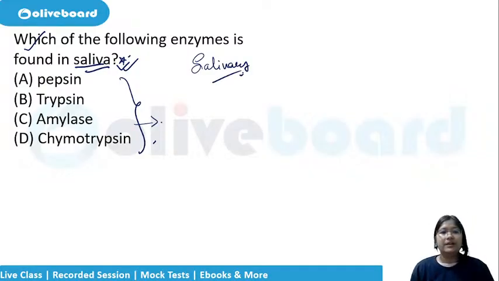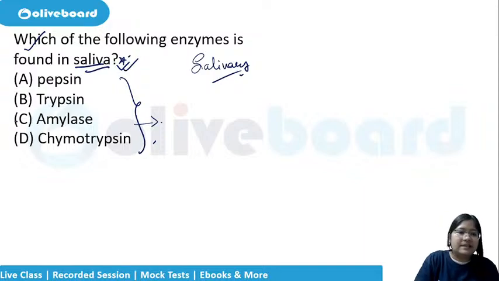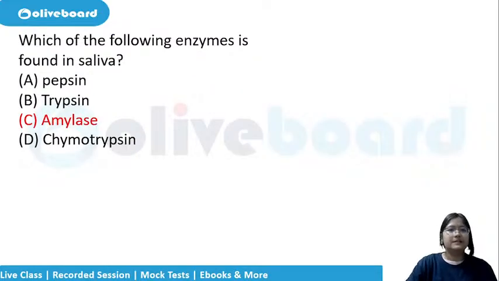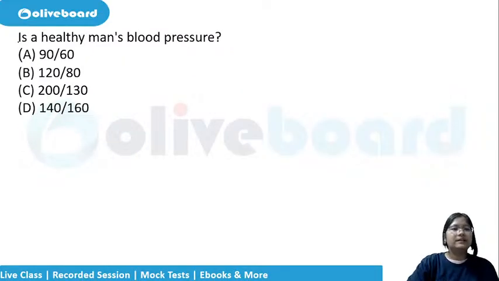Option number C or D? Option number C, that is salivary amylase. Salivary amylase, okay. In the case of pancreatic juices, they can give it directly, but here, even if it is not there, we'll understand it as the salivary amylase. Let us look at the next question.